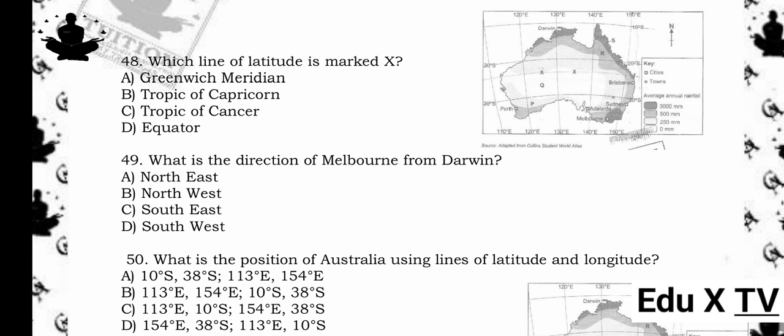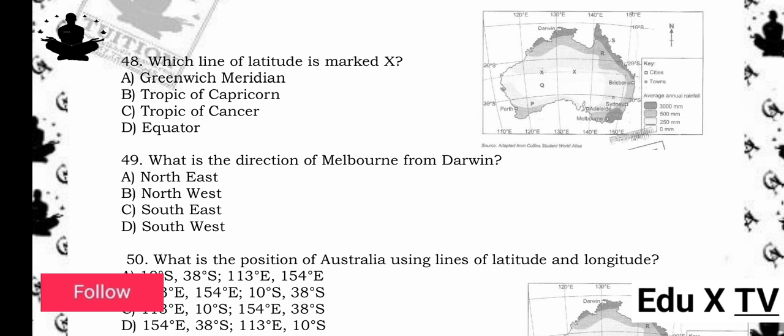49. What is the direction of Melbourne from Darwin? A. Northeast. B. Northwest. C. Southeast. D. Southwest. The answer is C. Southeast. Reason being, from Darwin (north) to Melbourne (southeast on the map), the direction is clearly southeast.